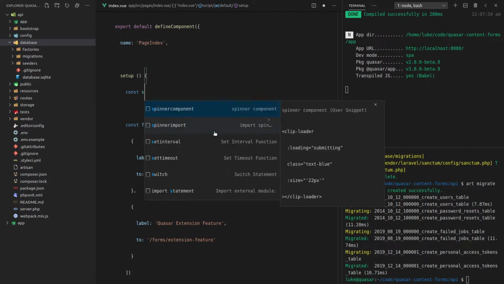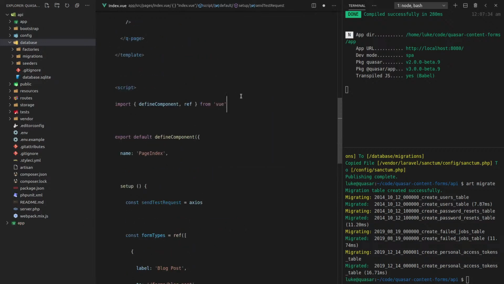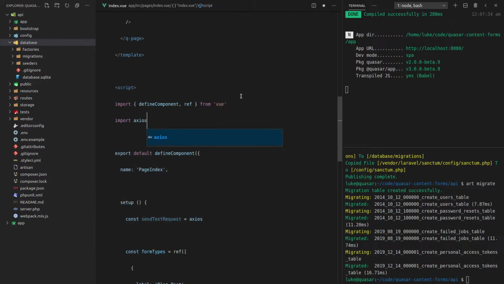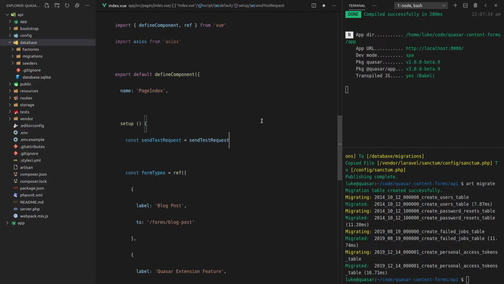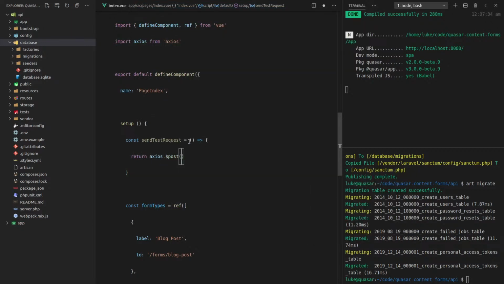Const sendTestRequest is equal to... we're going to import Axios. So let's come up here, import Axios from Axios. And now we can say this is a function that returns Axios.$post to /api/.